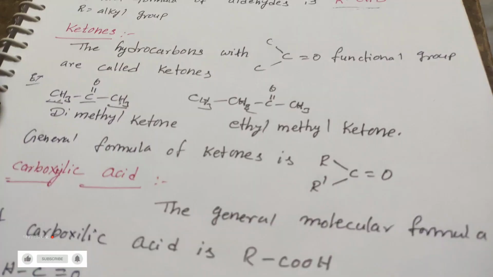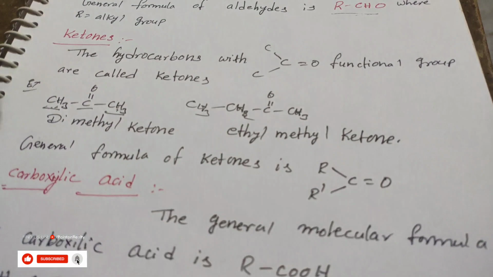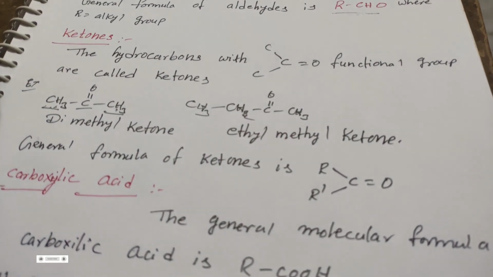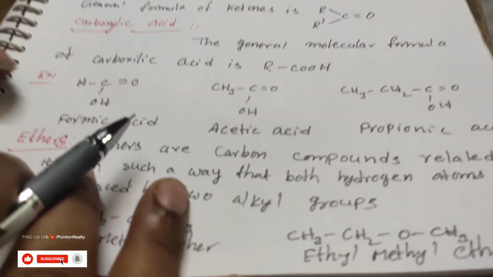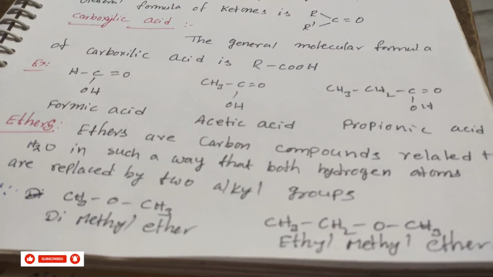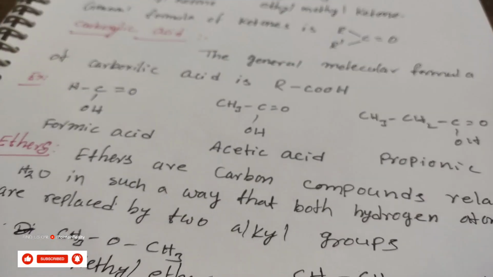Okay students, in a given compound where you find this type of structure, you can simply assume it is the ketonic group. Next one, carboxylic acid. So what is the meaning of carboxylic acid?